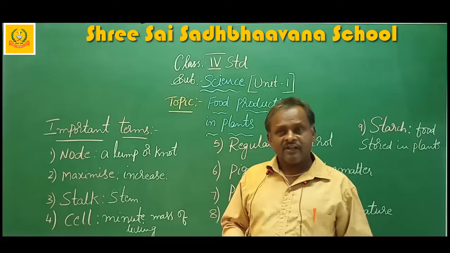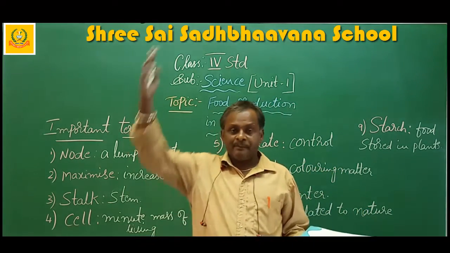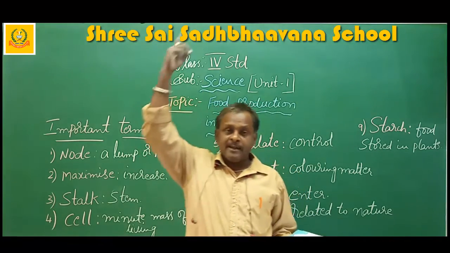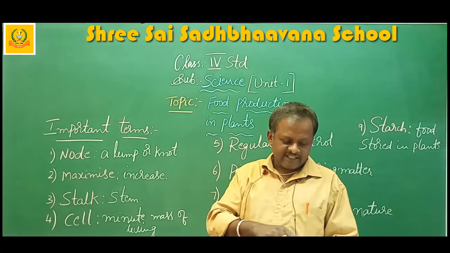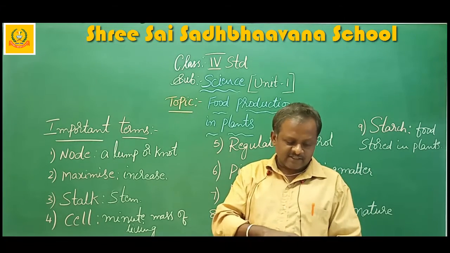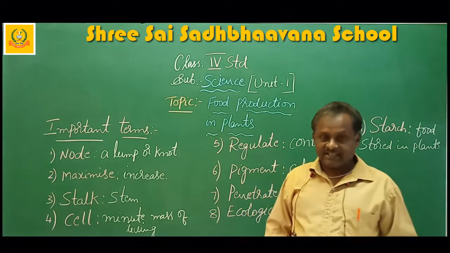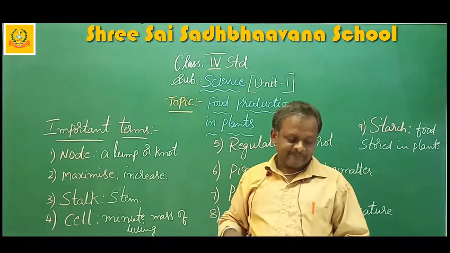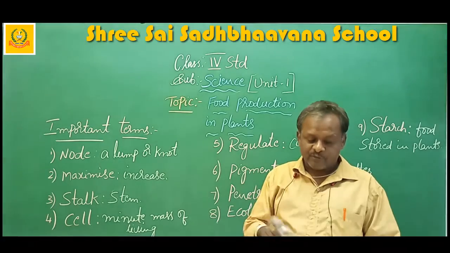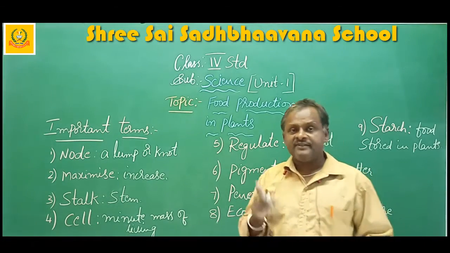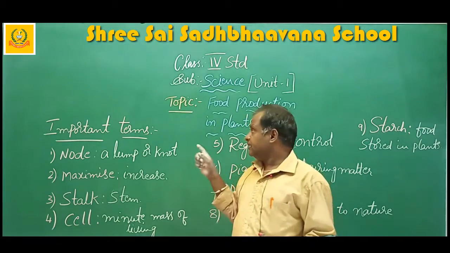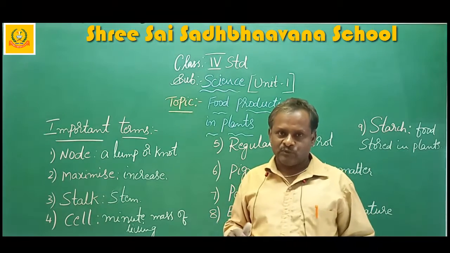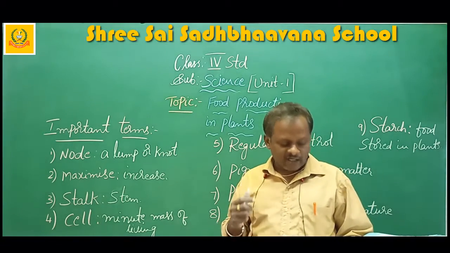Plants range from very small to big trees. The plants are available from very small plants to big trees. I gave the example also, from very small green planktons grown in the sea to the bigger coniferous trees in the hilly region. But all plants have the common feature of producing their own food in the presence of sunlight. Not only for themselves, they produce food for us also.